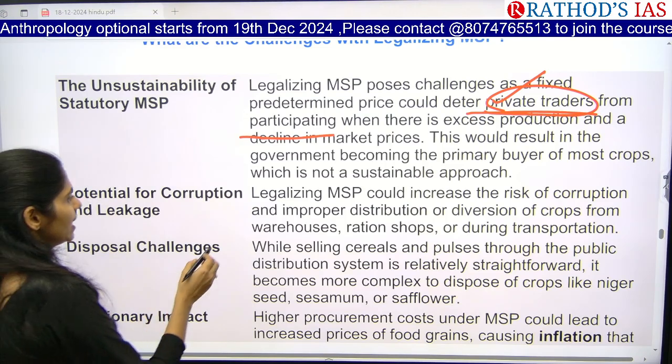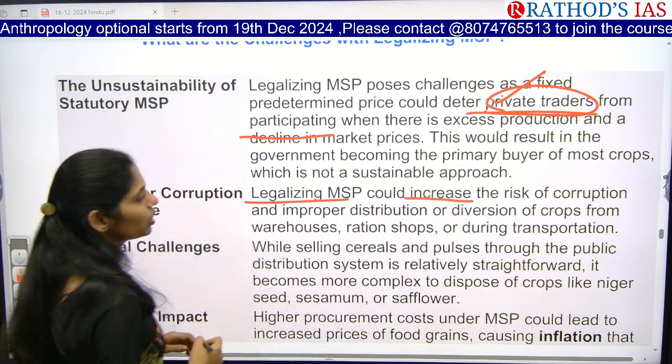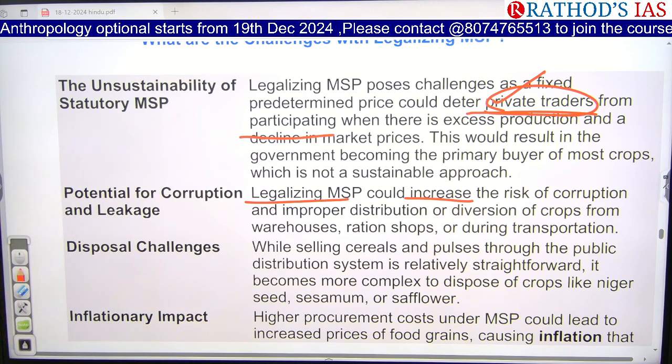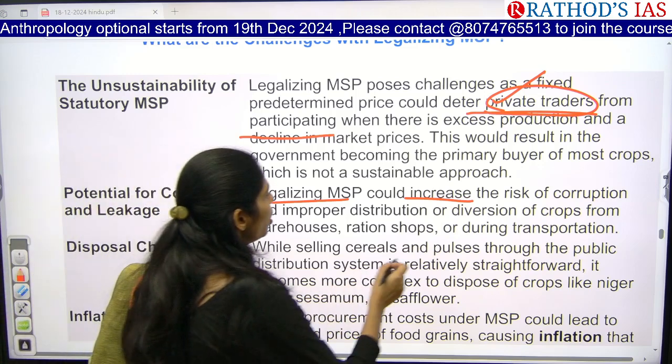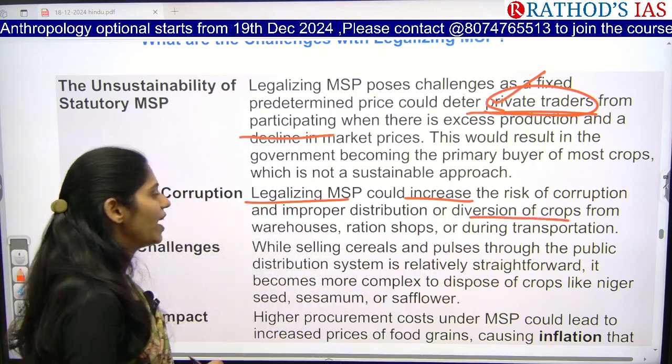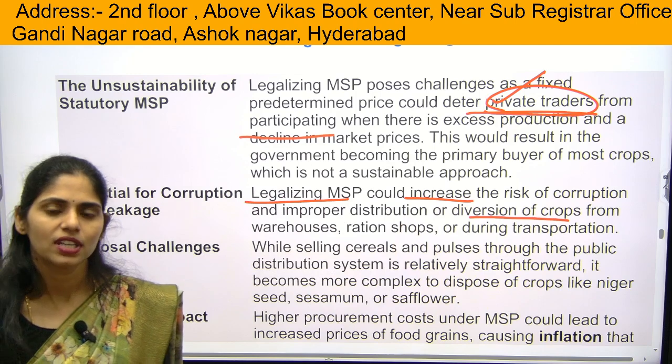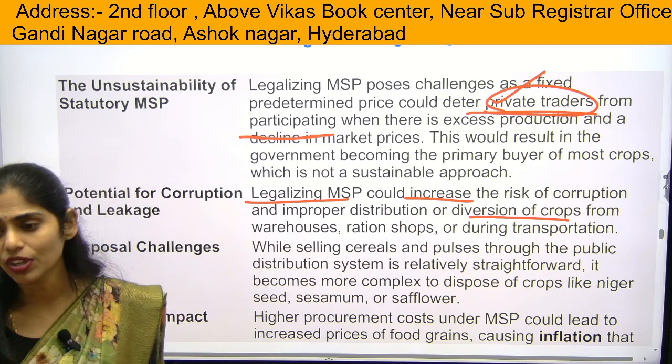And the next one here is that legalizing MSP also leads to increasing corruption, as well as improper distribution or even diversion of crops from warehouses, ration shops, etc. So black marketing will happen.